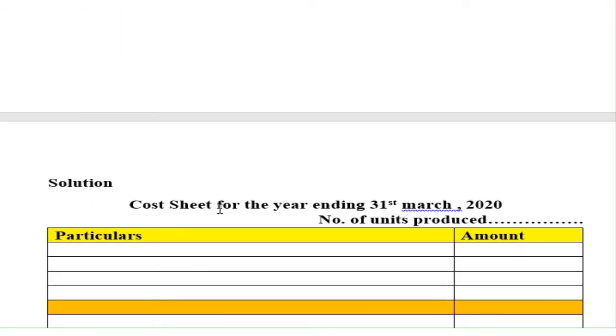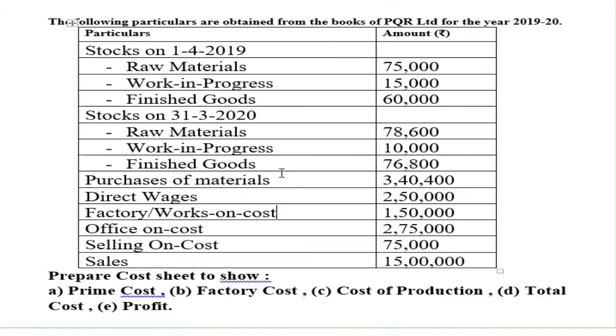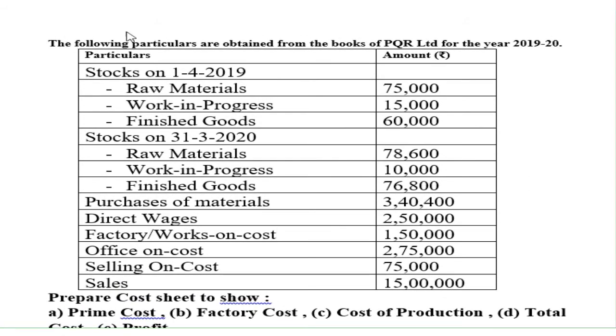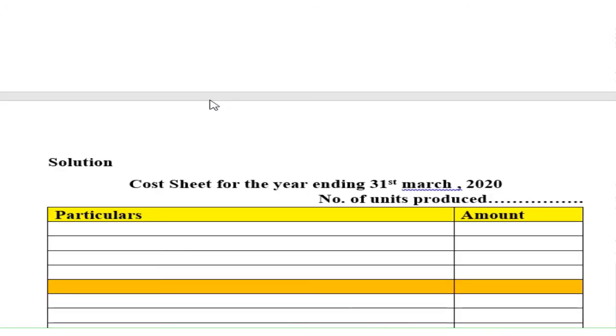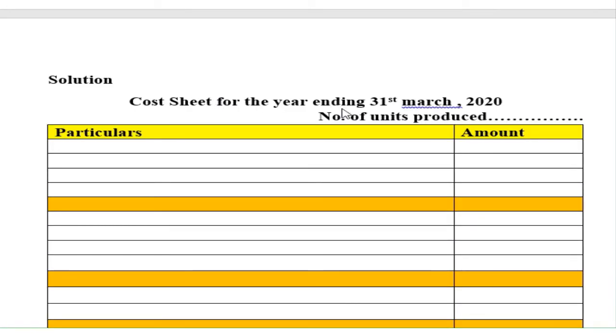Solution: the cost sheet for the year ending 31st March 2020 and the number of units produced. In this question we don't have any information regarding the number of units produced. When information on the number of units produced is given, you should calculate even the cost per unit. Here they have not given any such information, therefore I am not calculating cost per unit. Now I will take the first one. We will start with the opening stock of raw materials in the cost sheet.